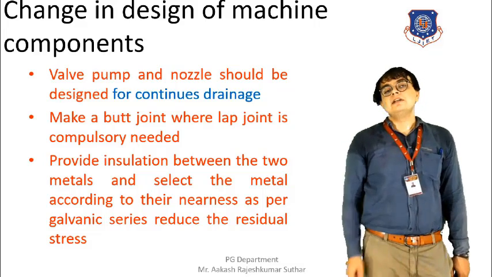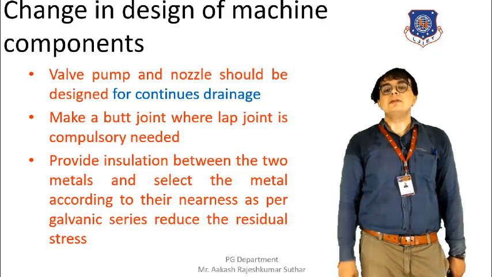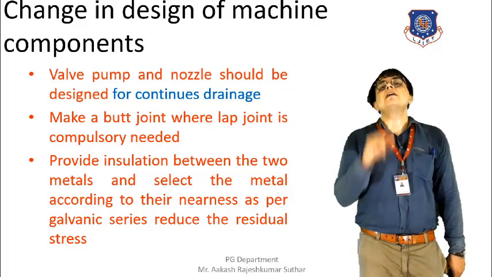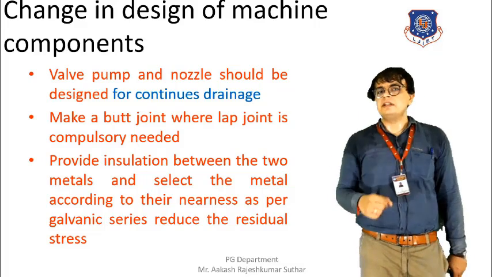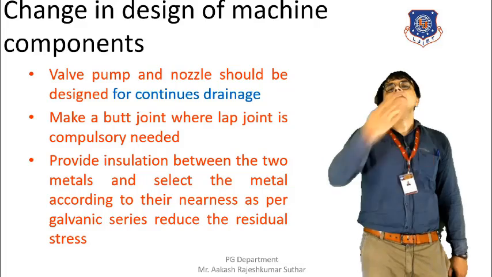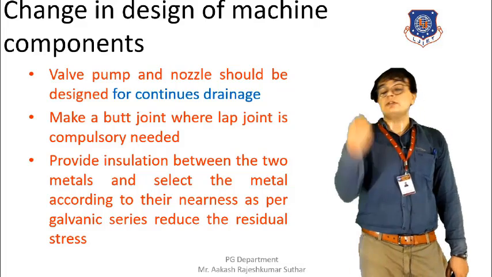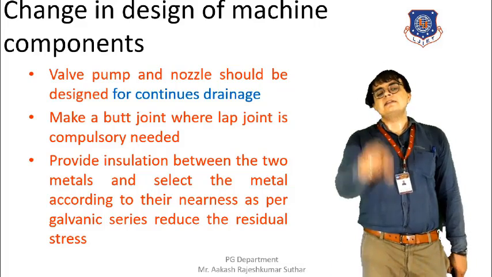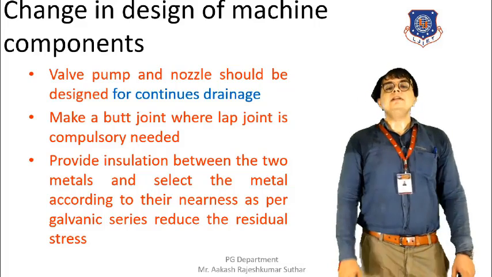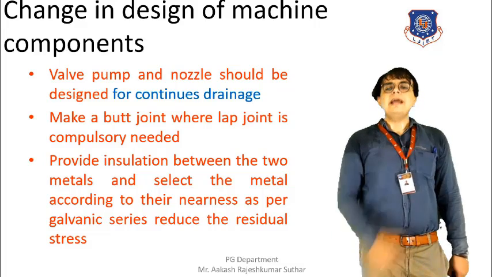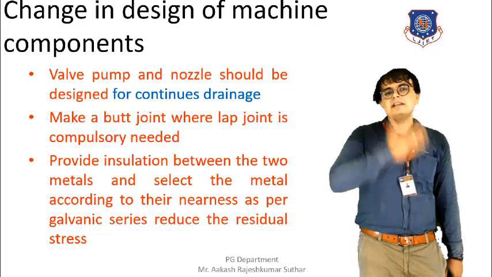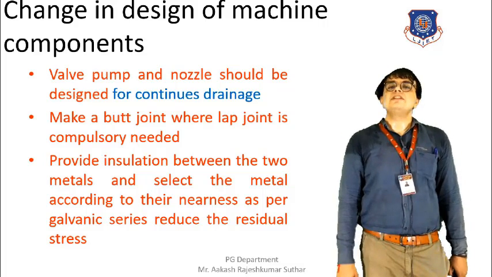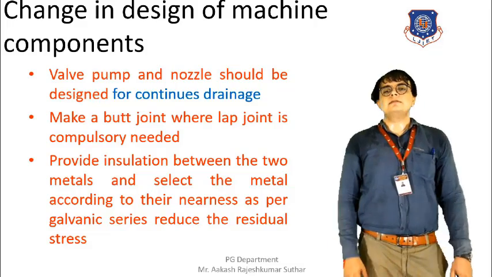The next is the provision of the insulation between the two metals. Insulation between the two metals will prevent the occurrence of the corrosion, and as a result of this, the ions from one metal to the other metal will not pass directly because we are having the insulation. By doing so, an obstruction will be provided, and the corrosion will also be lesser. And as a result of this, the galvanic series will not be formed. This is how the insulation is being helpful in the material.